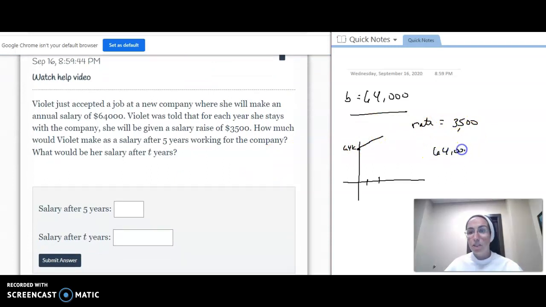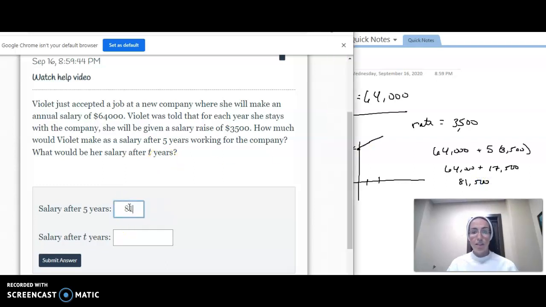Well, she would start with her 64,000 plus, for every year she earns 3,500 more, so I'd multiply that by 5. So 64,000 plus 17,500. Add that together and you get 81,500 after 5 years. I think that's right, but it might not be.